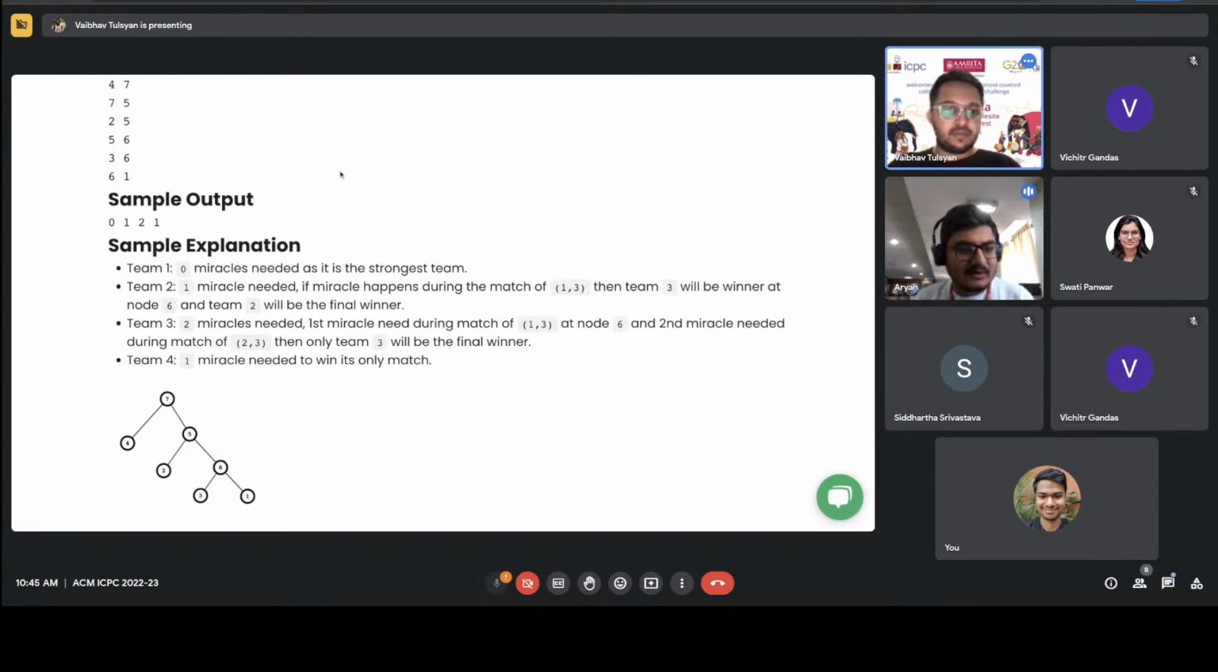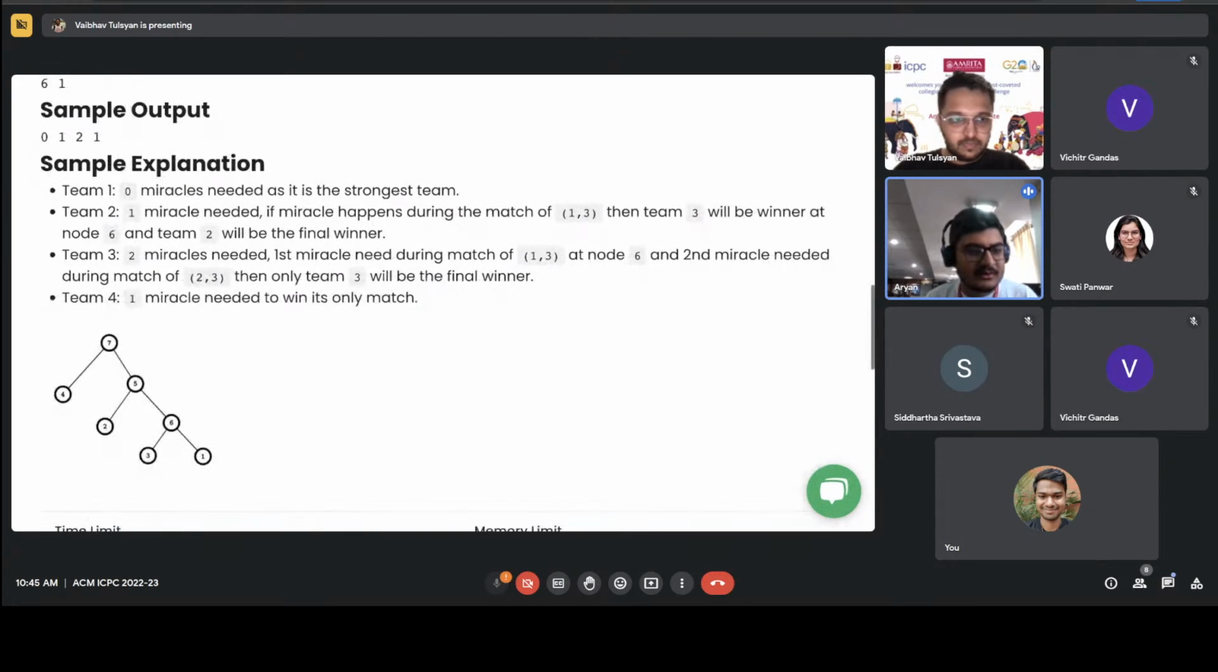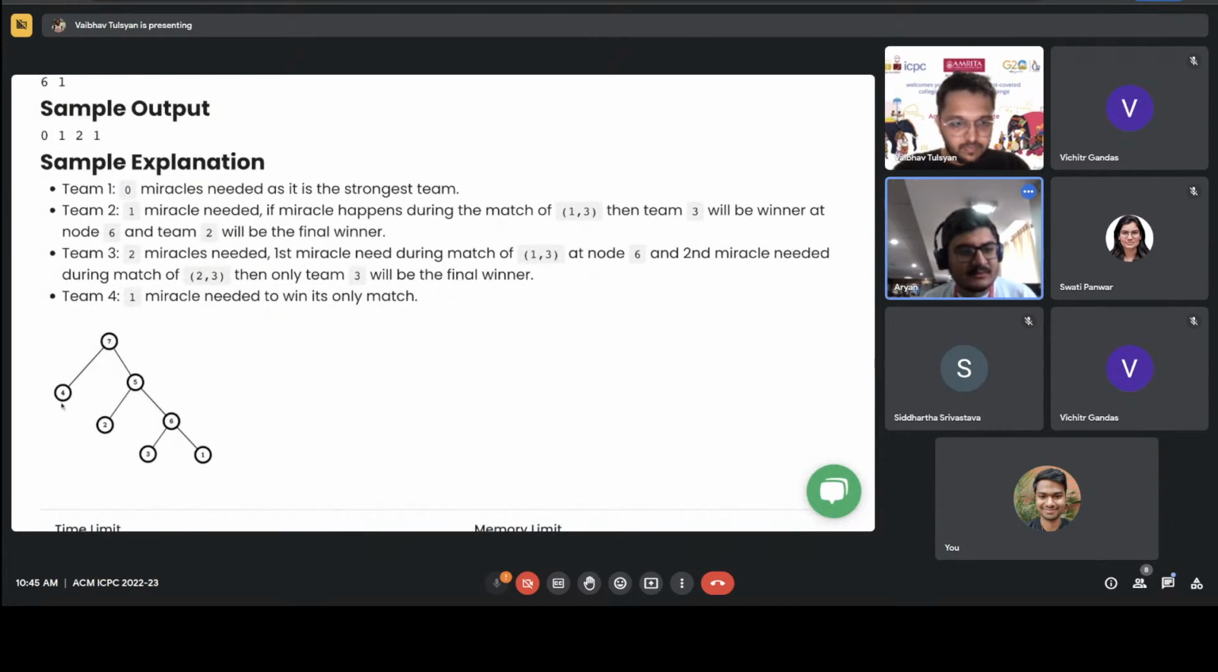Okay, sure. As you can see in the sample, the root node is 7 and the leaf nodes are 1, 2, 3, 4, 5. So for team 1 to win, they almost always beat everyone. So you don't have to do anything, and that's why you need 0 miracles for team 1.